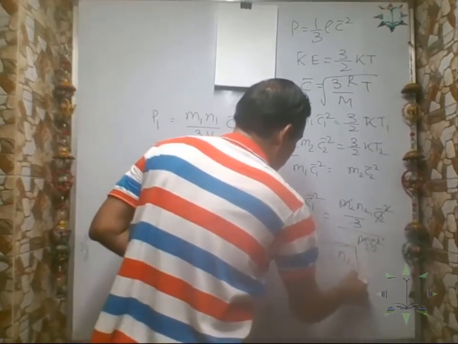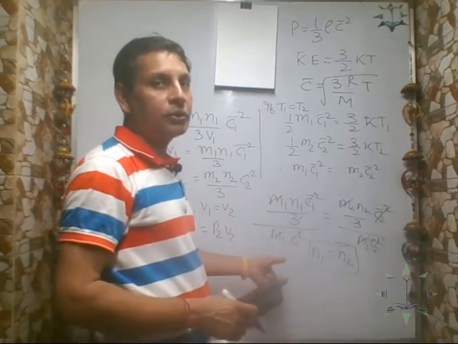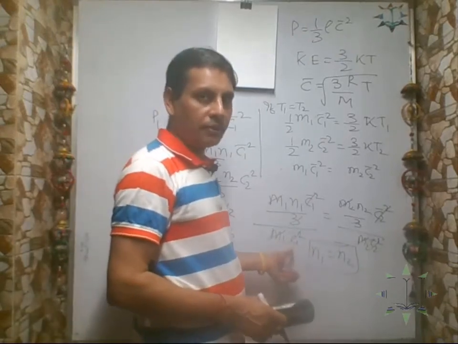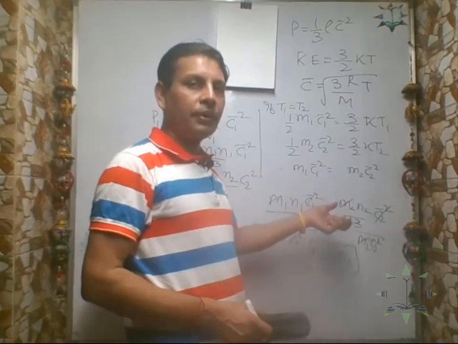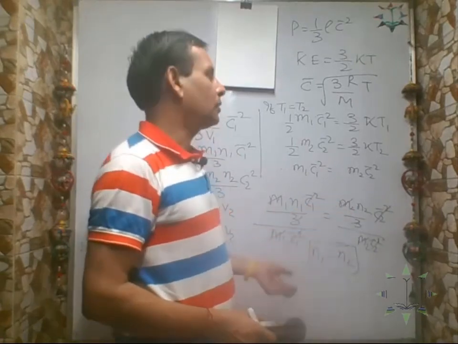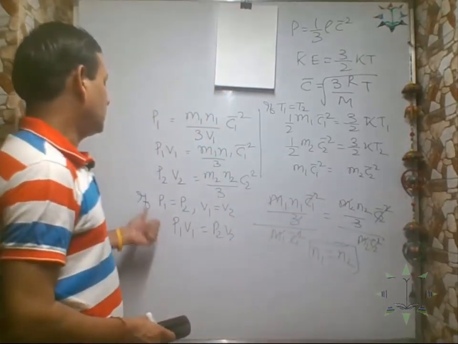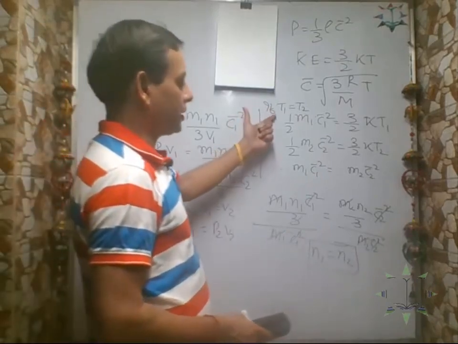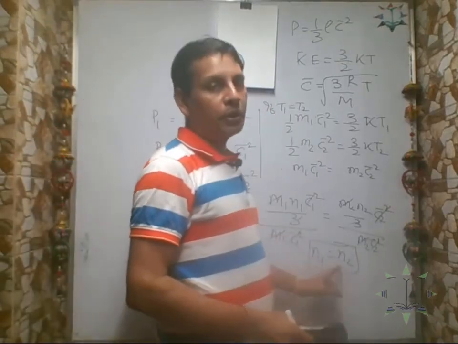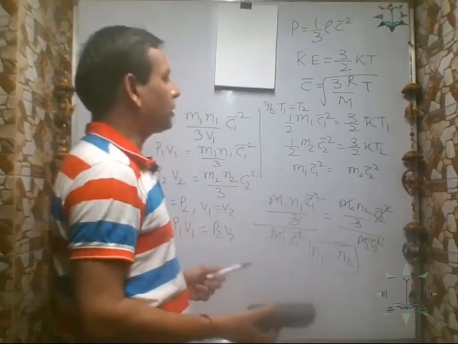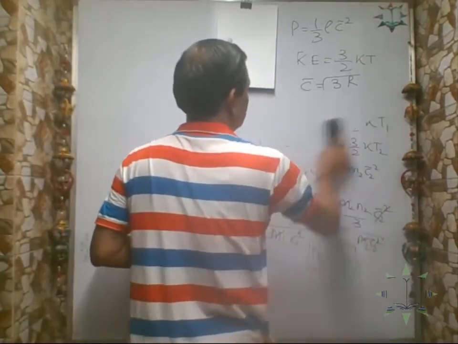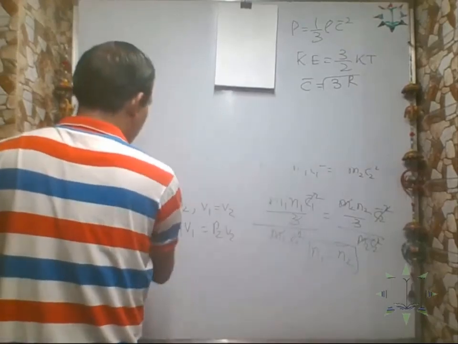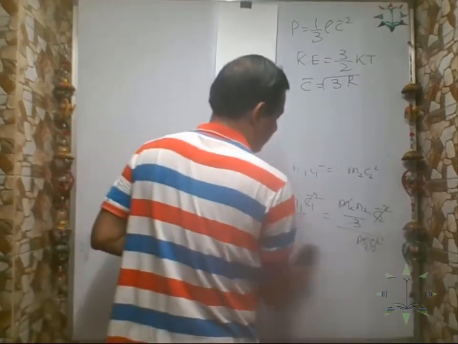So what is n1? The number of molecules in the first gas. What is n2? The number of molecules in the second gas. So we have now proved that if pressure, volume, temperature are same, then number of molecules are also same. So we have proved Avogadro's law. Now let us see Graham's law of diffusion. This is another law.